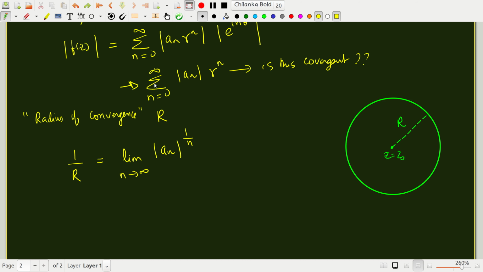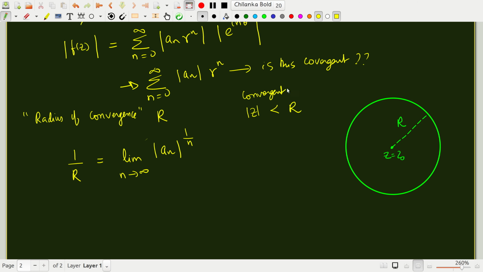On the other hand, if n becomes larger and larger, this 1 over r becomes larger, or 1 over r becomes smaller and smaller, or r becomes larger and larger. So this is the idea behind obtaining the radius of convergence based on the coefficients of the power series. Okay, so the series is convergent when mod z is less than r.